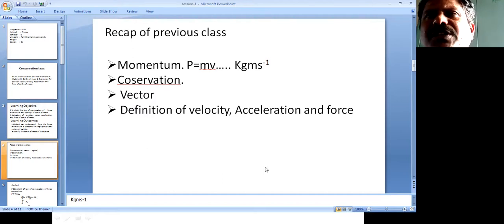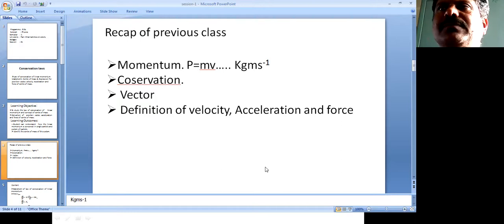So the amount of motion, the quantity of motion possessed by the body, is termed as one quantity called momentum. Whatever quantity of motion or amount of motion is possessed by that object is termed as momentum. Okay.